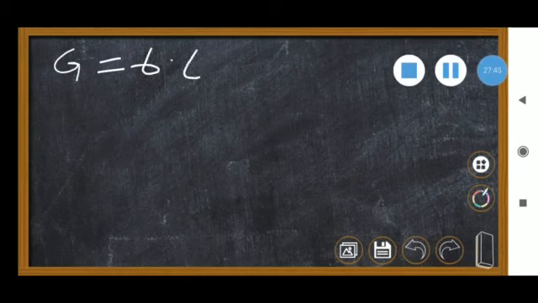Just a minute, the value is actually 3.557 into 10 to the power 21. Here I have taken G equal to 6.67 into 10 to the power minus 11.